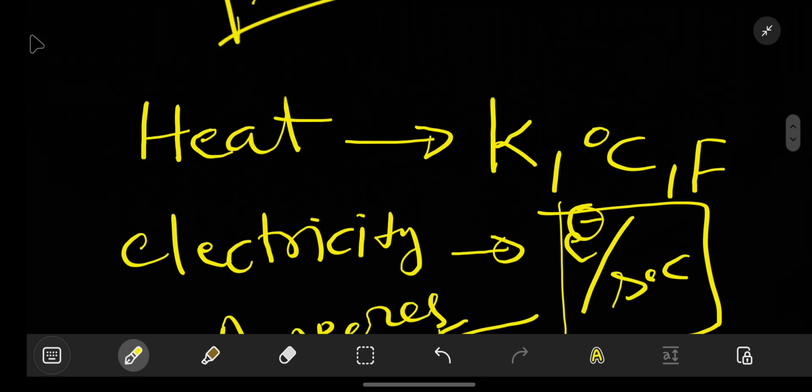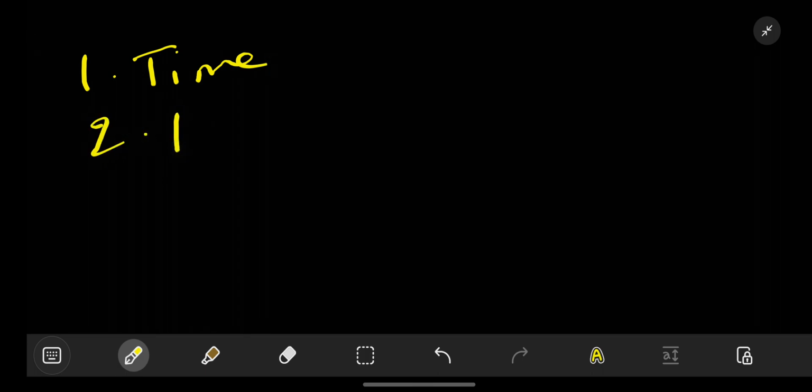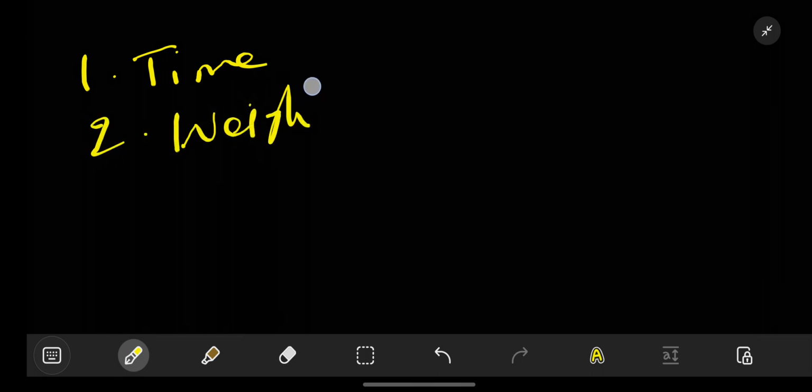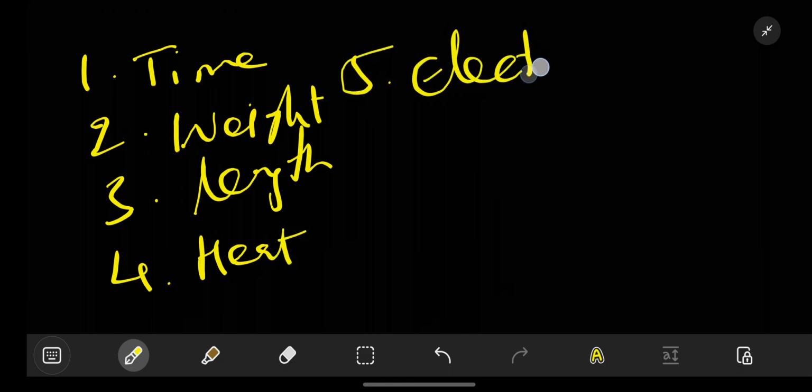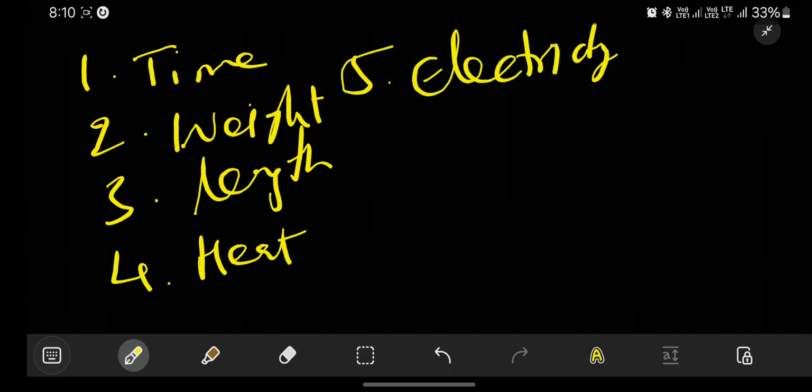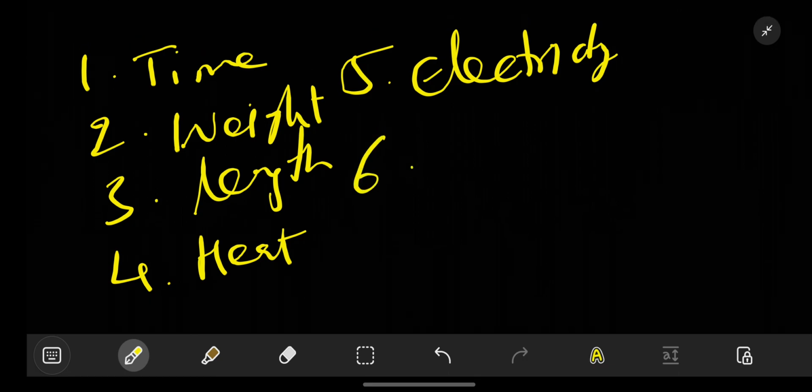Okay. How many did we get? Let's list down how many we got. We got time, we got weight, which we can measure. We got length, we got heat, we got electricity. What else can we measure? Yes, what else can we? Let's think.